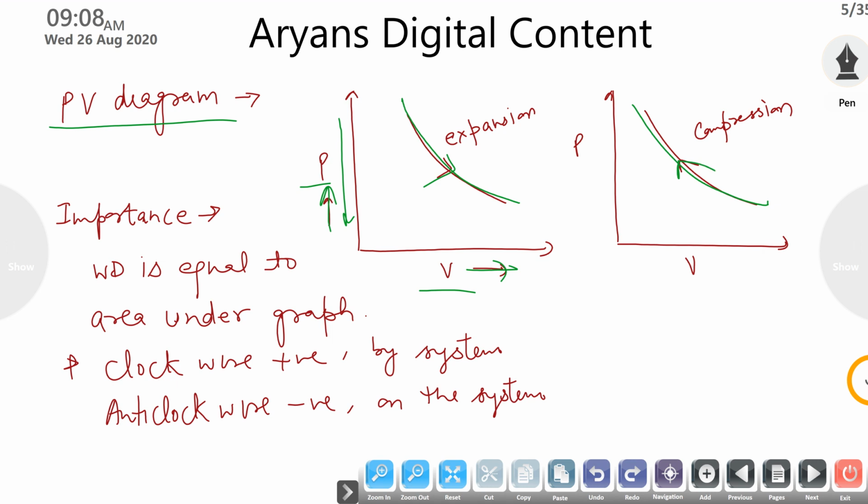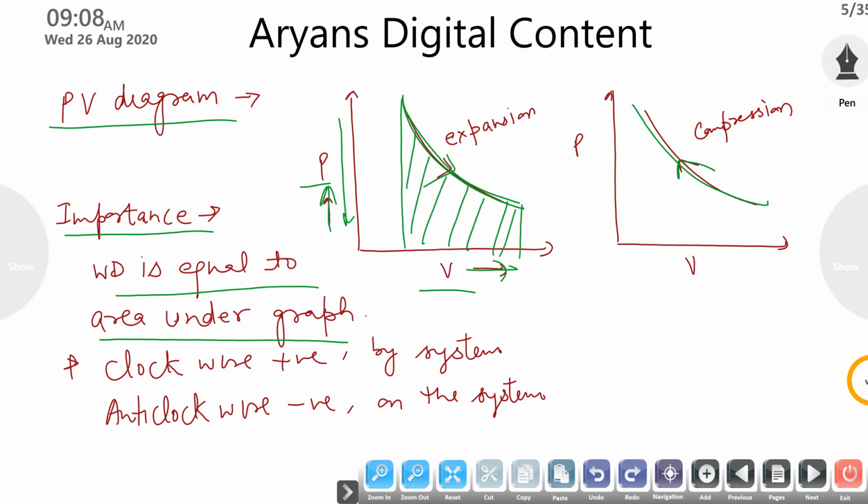Now what is the importance of the PV diagram? The importance of the PV diagram is that we can find out the work done on the gas or by the gas by finding the area of the graph. So work done can be found using the area of the graph. If this is your curve, then the area below this curve, if you find this area, is the work done.